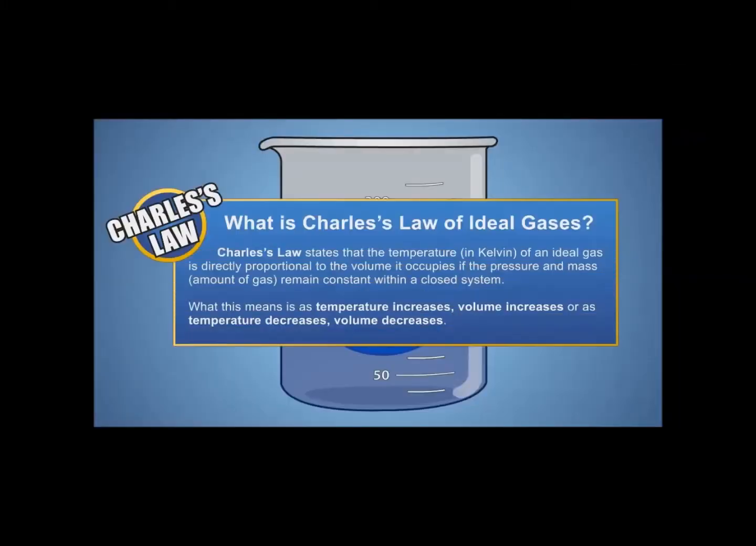What's going on in those balloons, and after that I'm going to show you some sample problems on how to solve Charles' law problems. Charles' gas law states that when a fixed amount or mass of an ideal gas is kept at a constant pressure and in a closed system, then its temperature and volume are directly proportional. What this means is, when temperature increases, volume increases, or as temperature decreases, volume decreases.